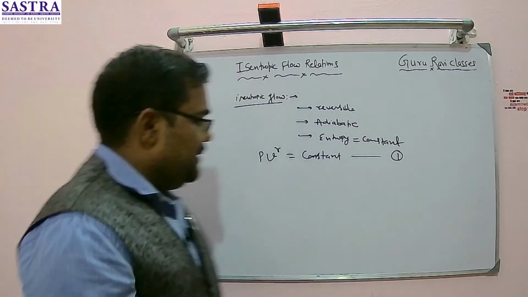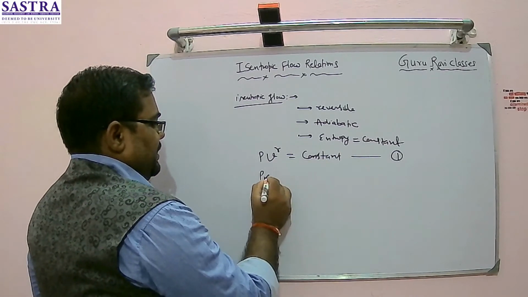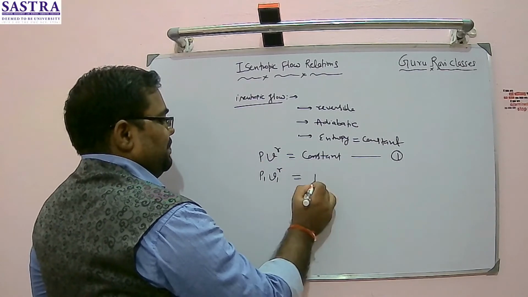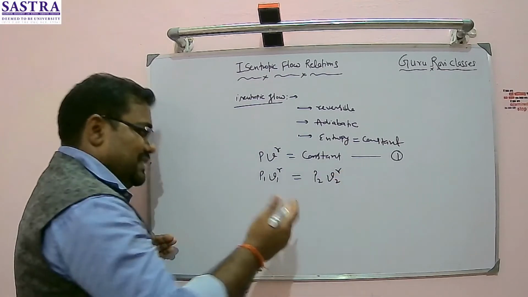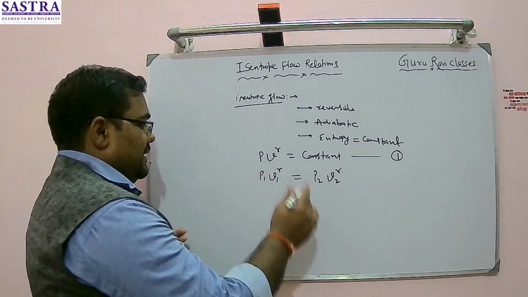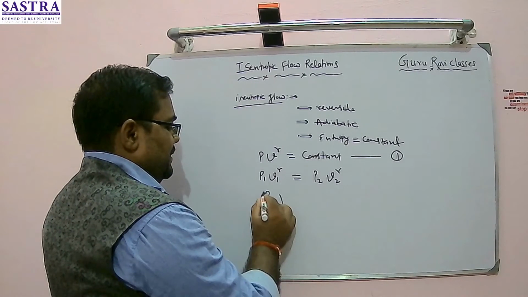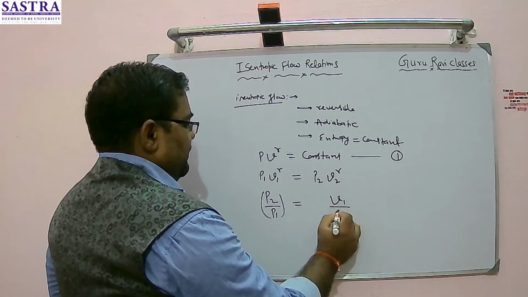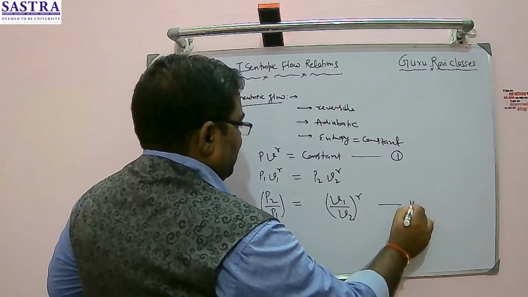Between any two points you can write P1 v1 to the power gamma, where gamma is the specific heat ratio, is equal to P2 v2 to the power gamma. If I take the ratio of pressures, P2 divided by P1 is given as specific volume 1 divided by specific volume 2 to the power gamma. This is my equation number 2.